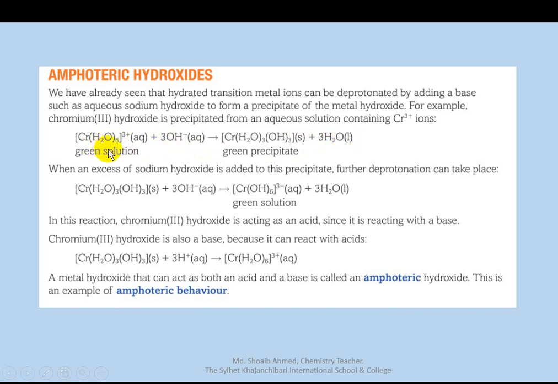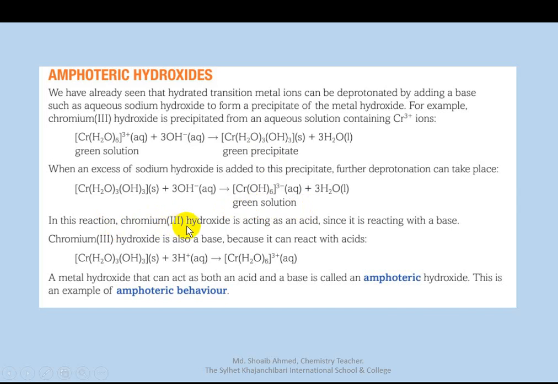Here the chromium reacts with a base, so chromium here acts as an acid. When excess sodium hydroxide is added to the precipitate, a further deprotonation reaction takes place. Hydroxide replaces 3 hydrogen atoms, and the green precipitate now becomes a green solution.